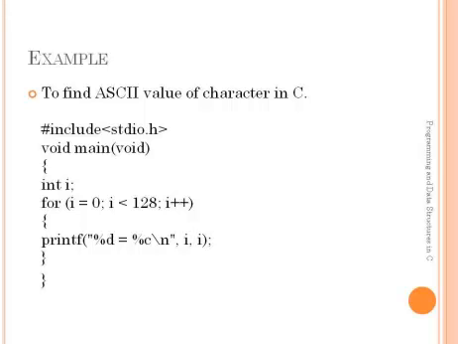So the control will go to here and it will check this increment operation i++, that is i equals 1. Now it will perform the test condition, that is 1 less than or equal to 128. This condition is true. Again it will execute the for loop block, that is %d equals %d, i comma i. The output after the second iteration is 1 equals SOH.